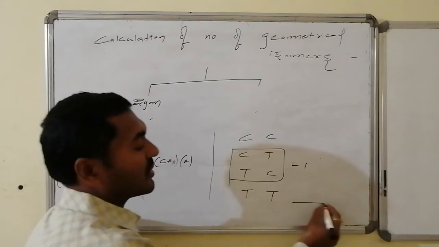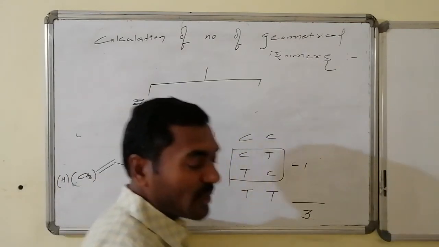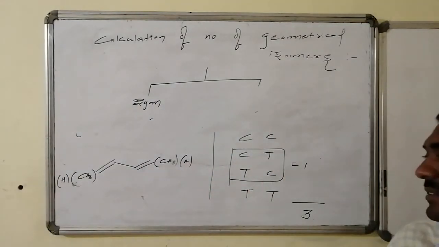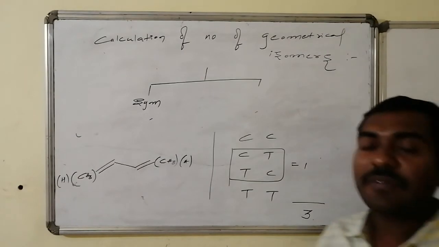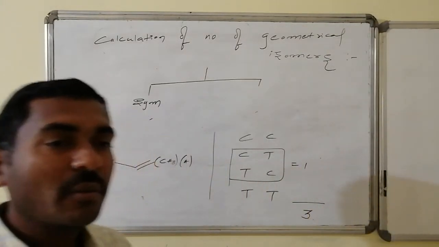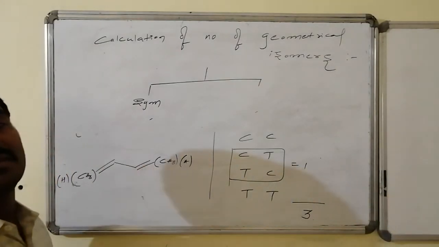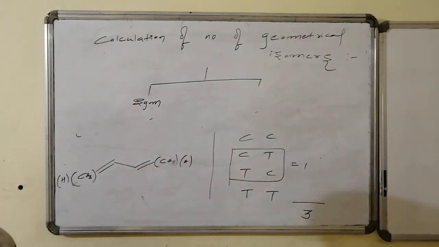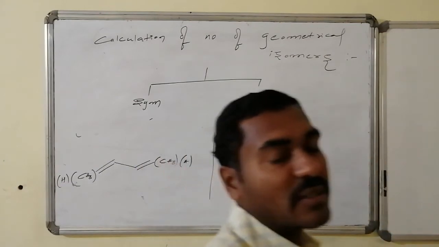So therefore the total number of stereoisomers, the geometrical isomers, are found to be how many? 3. So we are expecting, if it is unsymmetrical, 4, that is 2 power n, 2 power 2 is equal to 4. But as it is having symmetrical ends, the number decreases and reaches a minimum value, that is 3.